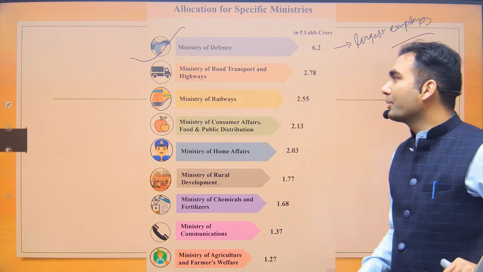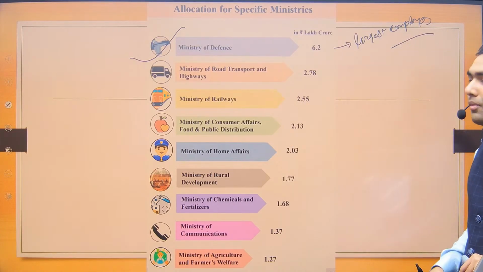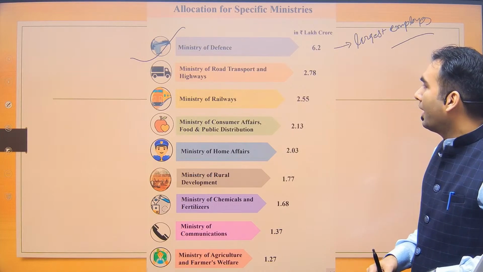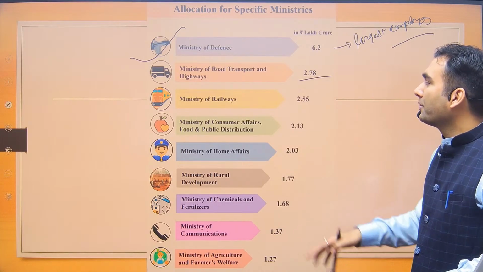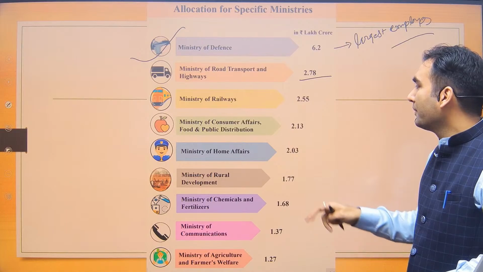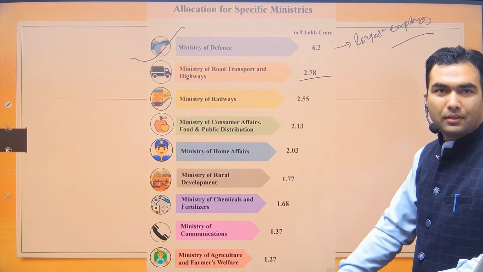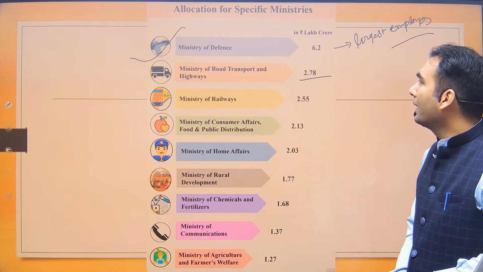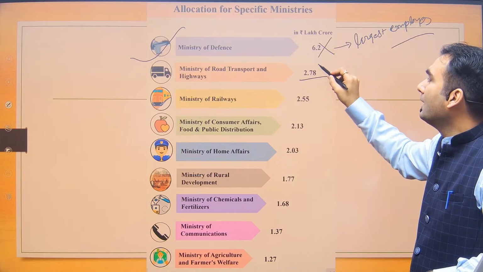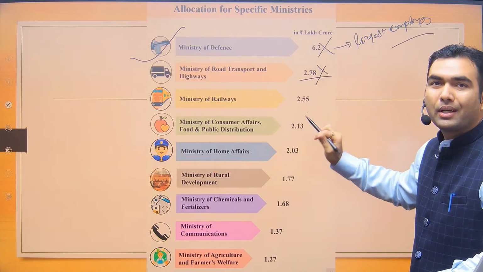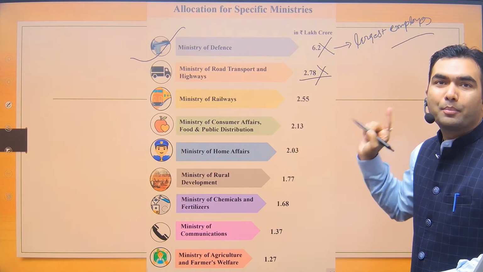The Ministry of Road Transport and Highways is the second one. It has got 2.78 lakh crore. The Ministry of Railways comes third. Then, not important. ठीक है, तो टॉप 2-3 हमें याद रखना है. ये नंबर भी हमें याद नहीं रखने. Numbers are not important. Only ranking is important.